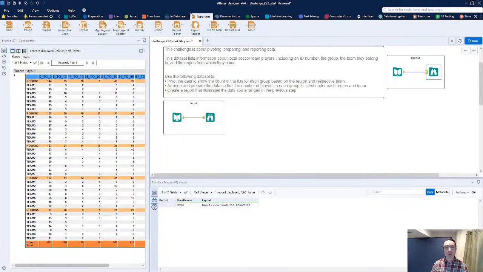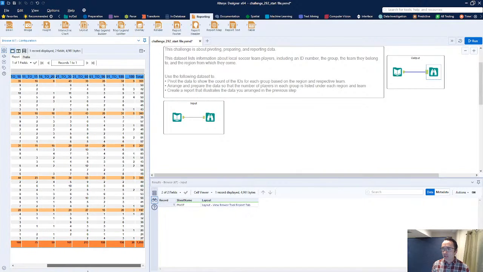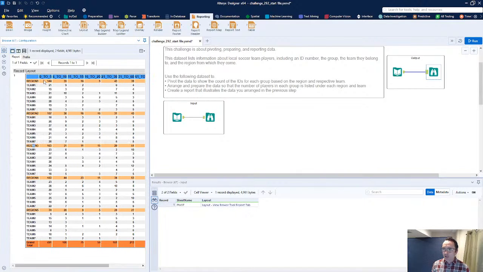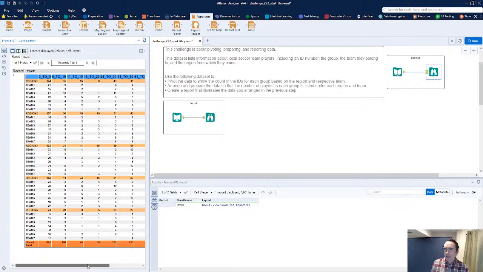So we get to use the reporting tools today. This is an excellent lesson in the reporting tools, and there's even a little bit of formatting, so this is going to take a little bit to go through the formatting. What we see is we've got region 1, region 2, region 3, but we've got a little bit of conditional formatting and color coding as well. For each region, it looks like we've got the total built up. So whenever it says region 1, it's all the teams within region 1, all nicely grouped together. Now this may take a little bit to work through, but let's go ahead and just get started. The very first thing we need to do is get all of this data combined and grouped together.